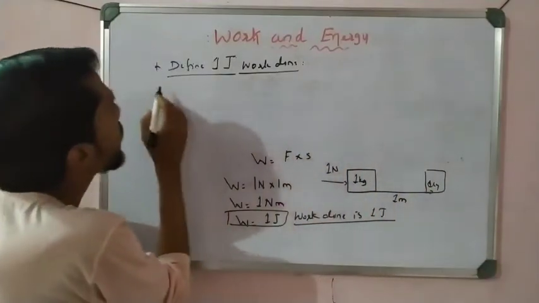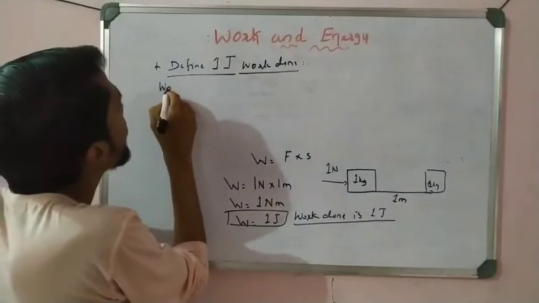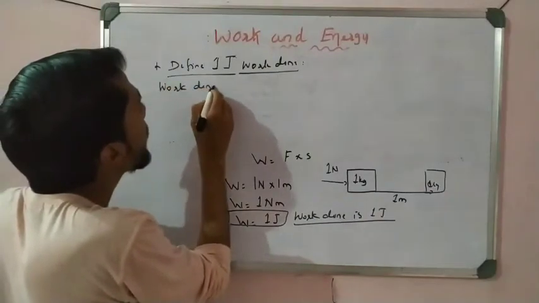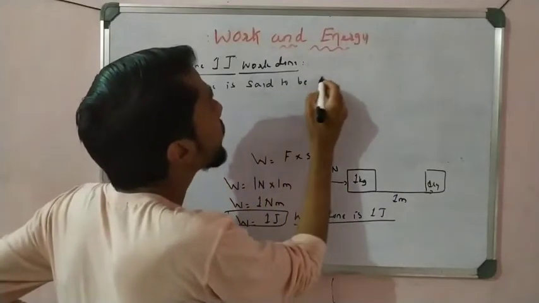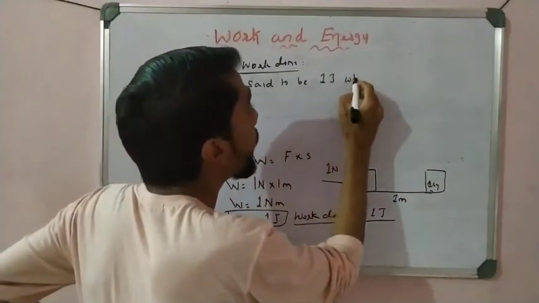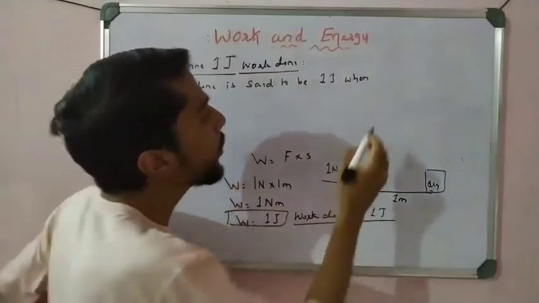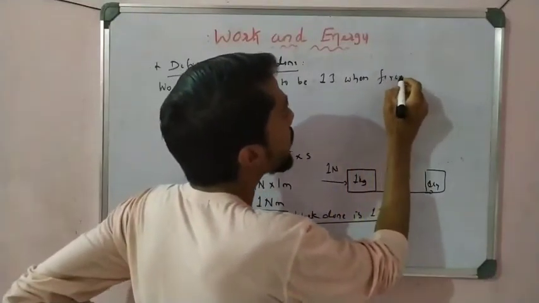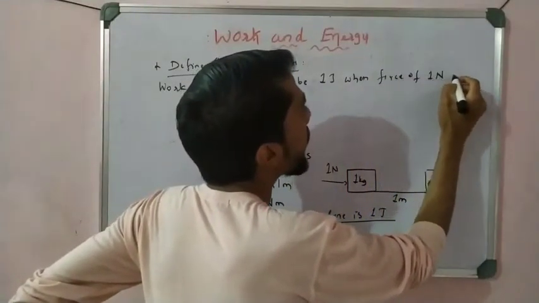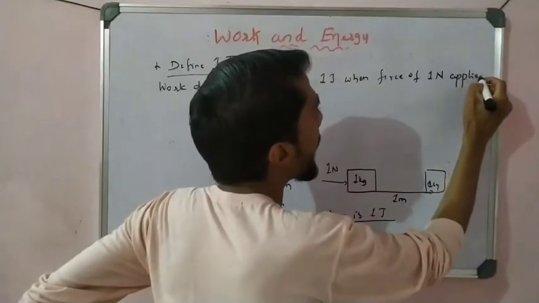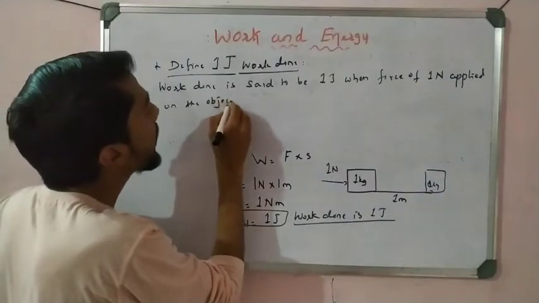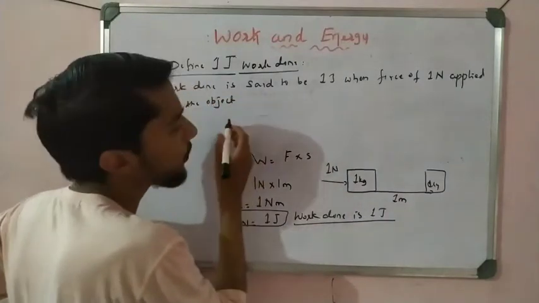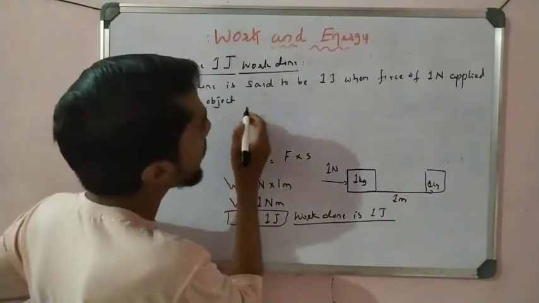So work done is said to be 1 joule when a force of 1 Newton is applied on an object of mass 1 kg.